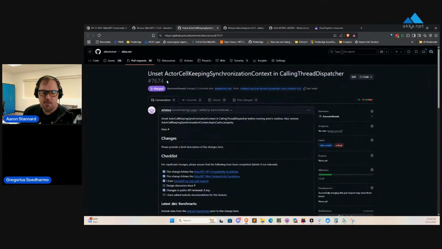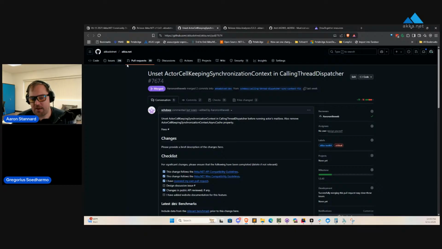This fix came from one of our big production users of Akka.NET. The long and the short of it is that we introduced some code that's part of the test actors inside the Akka.NET TestKit that leverages the calling thread dispatcher. It uses a custom synchronization context while we're testing in order to make sure the test actor is kept as the implicit sender. As it turns out, that was done in a fairly buggy way.